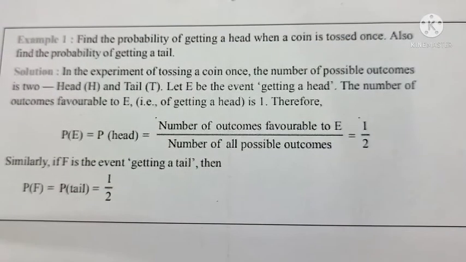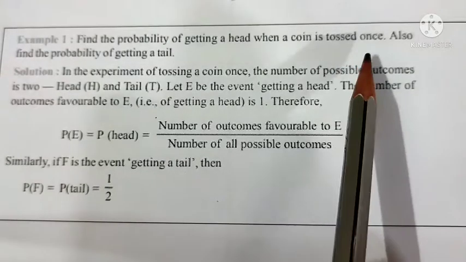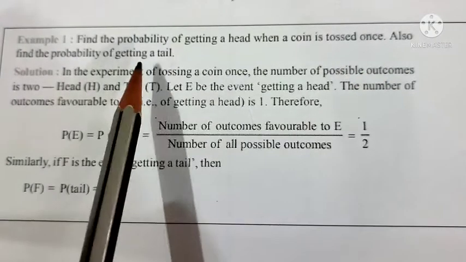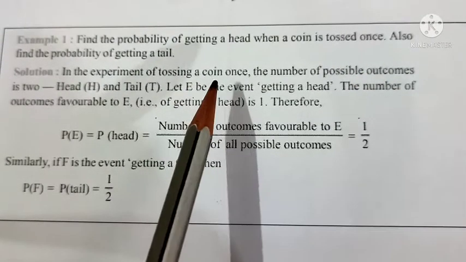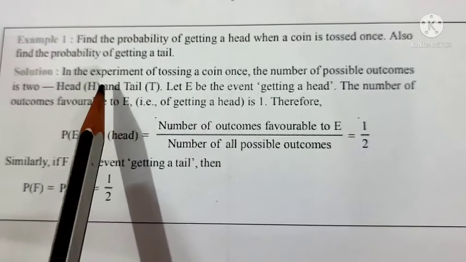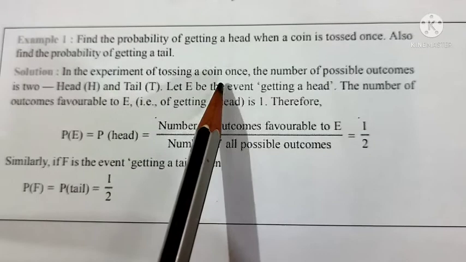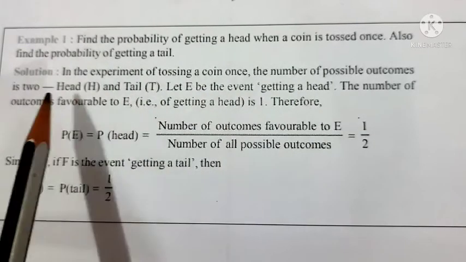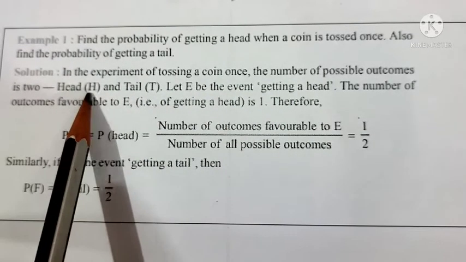First example, find the probability of getting a head when a coin is tossed once. Also find the probability of getting a tail. Very simple example only, a normal example for a probability question also. In an experiment, tossing a coin once, the number of possible outcomes is 2, which are the head as well